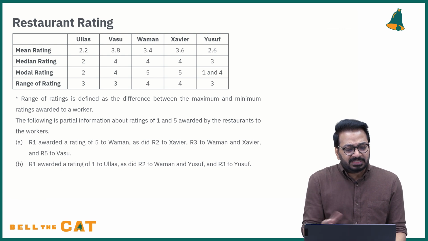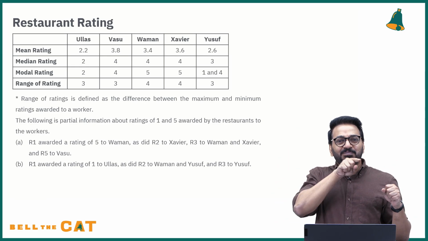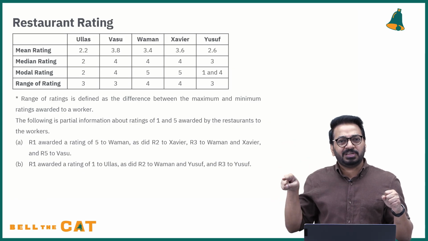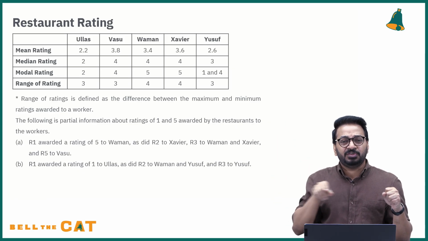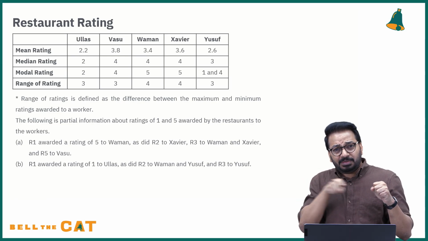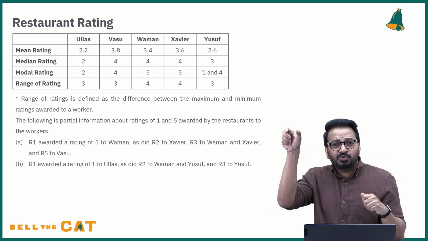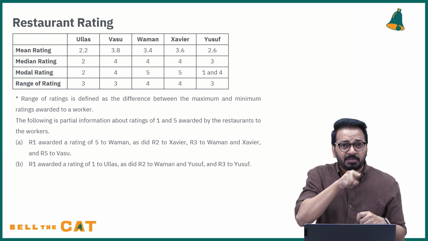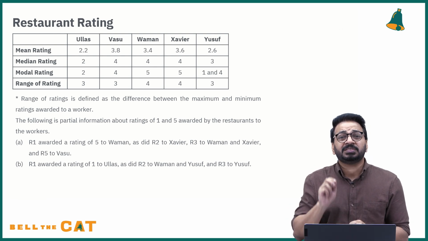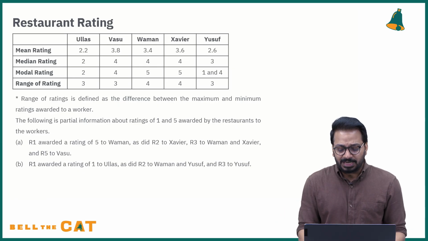After this, they're given a few more pieces of information. R1 gave a rating to Vaman, R2 gave this rating to Xavier, R3 gave a rating to this person. So now you know something about the totals of R1, R2, R3, because you know the average rating they've given. You also know something about the total for each of these 5 people. So if it's a 5 by 5 table, you have some information about the totals, but the table itself is blank. Now in these 2 conditions, they're giving you some values. So it goes without saying you have to draw the table and fill in the blanks.